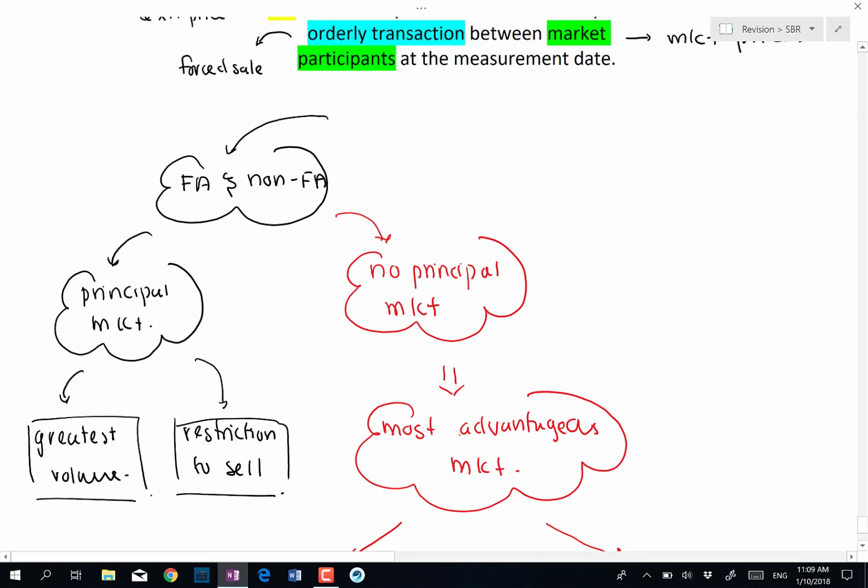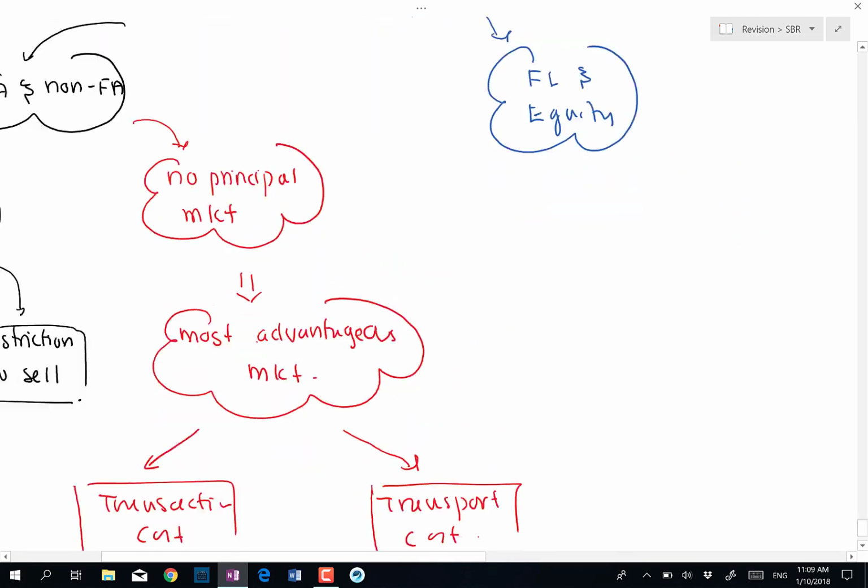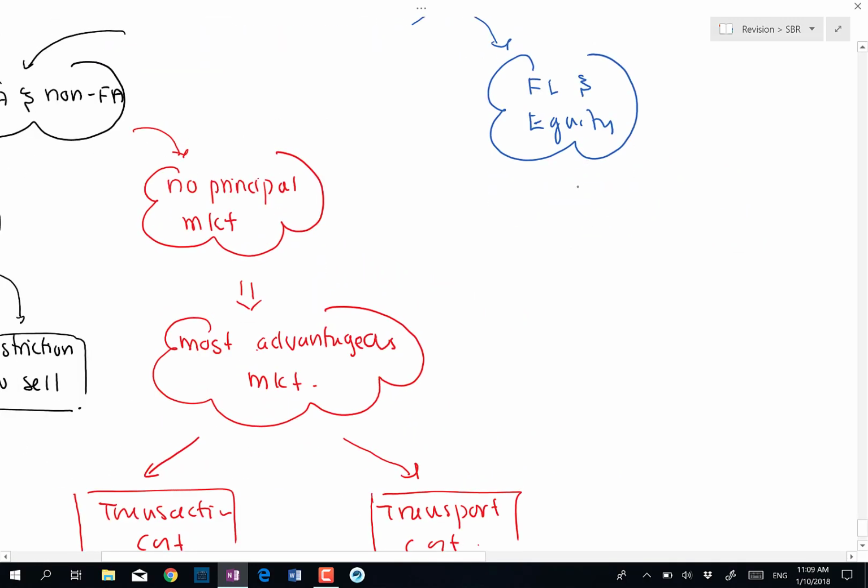Now, what about our financial liability and equity instrument? What if an entity has a financial liability or equity instrument? The very first thing an entity should consider is, does this instrument have a quoted market?